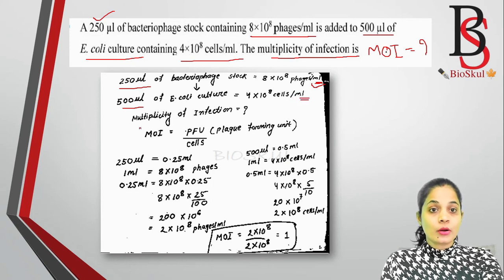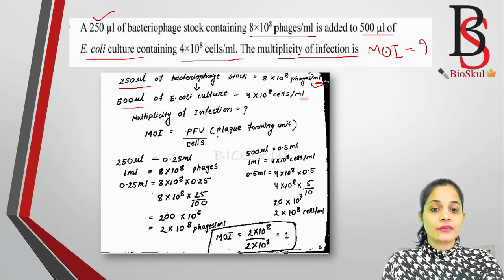So what is the formula for MOI, the multiplicity of infection? It is the plaque forming units divided by the number of cells. Here 250 microliter of bacteriophage stock contains 8 into 10 to the power 8 phages per ml. We can write 250 microliter as 0.25 ml.